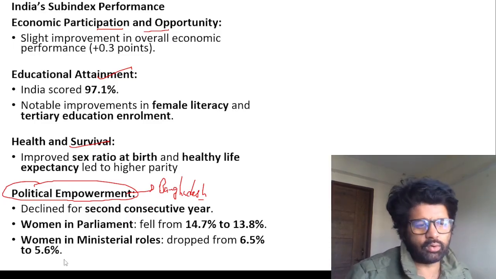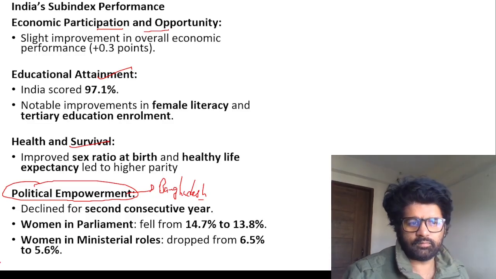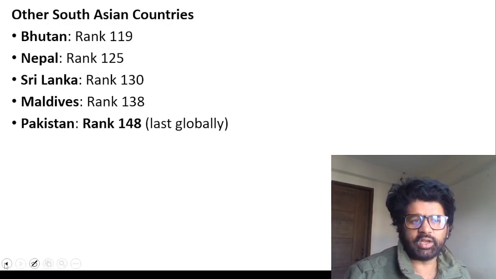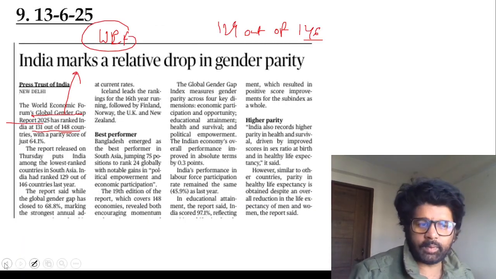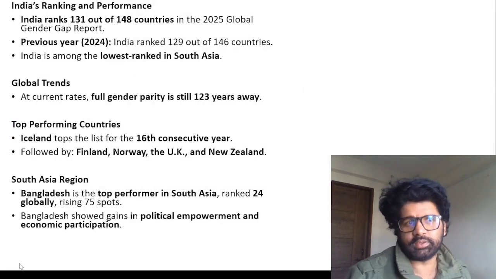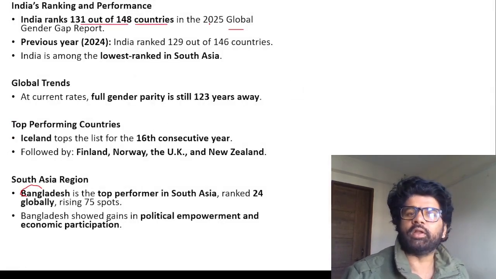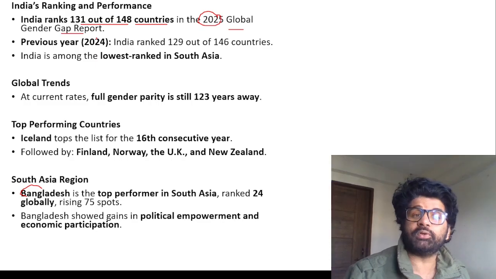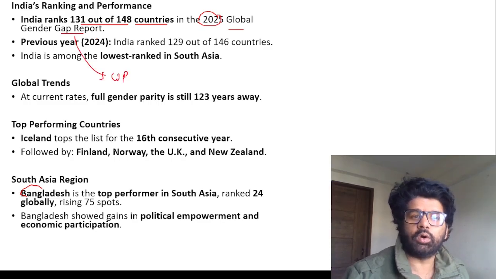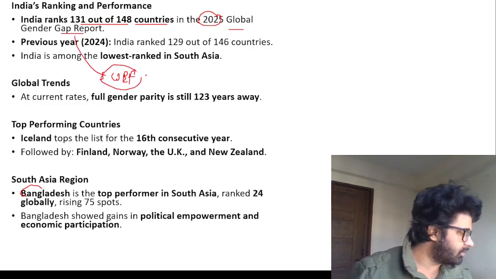India is not doing that good. A women reservation bill will always be in limbo. Let's see when it becomes a reality. Passing a constitutional amendment is one thing, making it a reality is another. So India's rank is 131 out of 148 countries, 2025 Global Gender Gap. Who publishes it? World Economic Forum. We'll talk about the World Economic Forum.